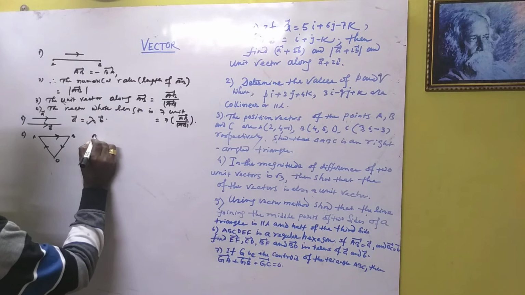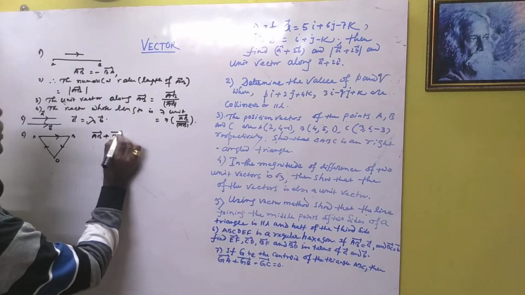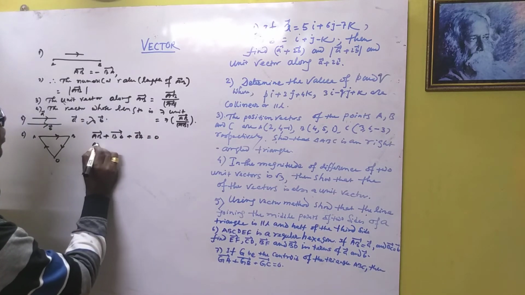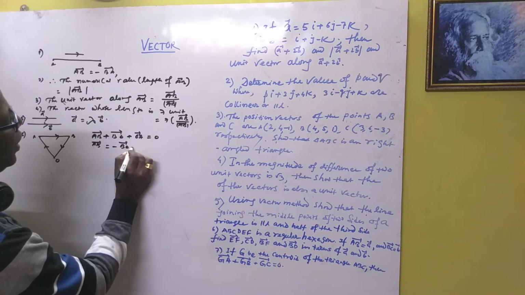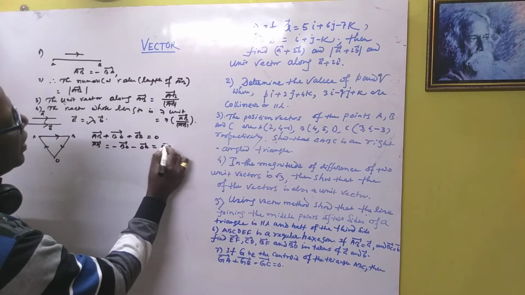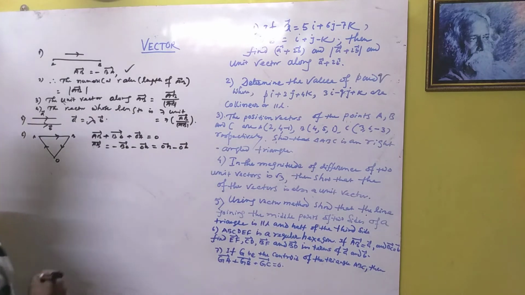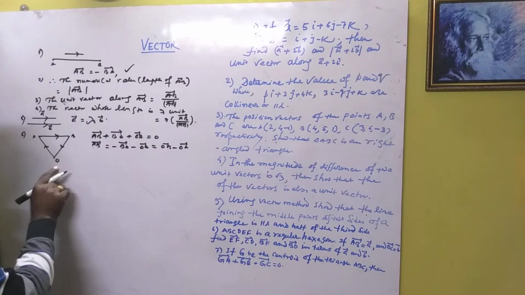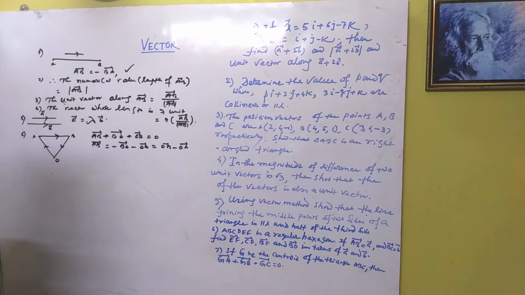Okay, so this is the main point. AB plus BO plus OA equals 0, and this is the main point of the vector direction. BO can be written as OB, and from this point of view, AB is OB minus OA. B is here with respect to the origin, so we can write here OB minus OA. So AB can be represented as OB minus OA. This is the main point.